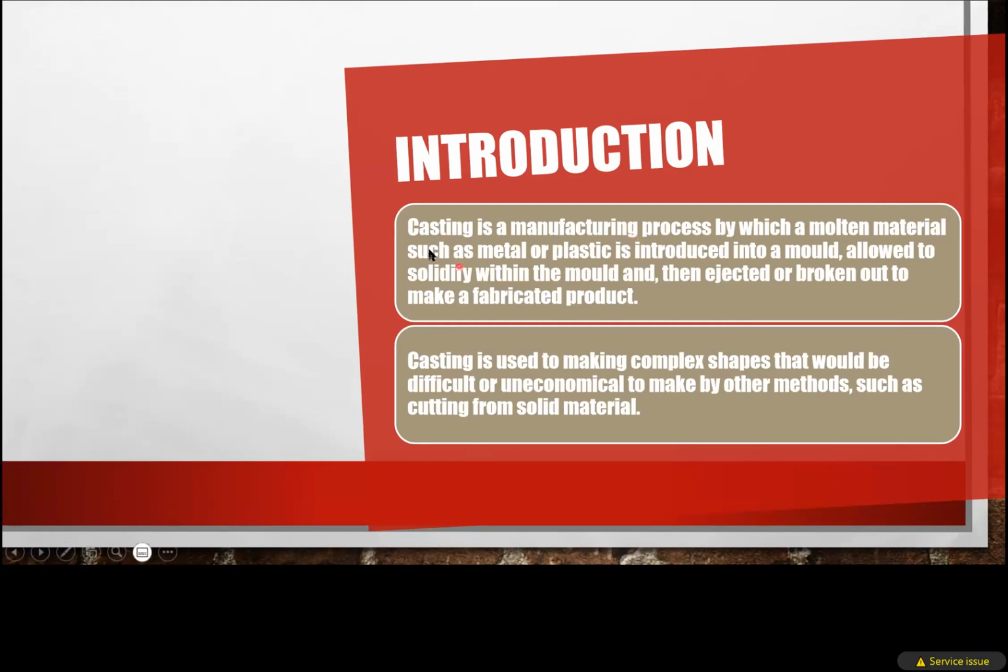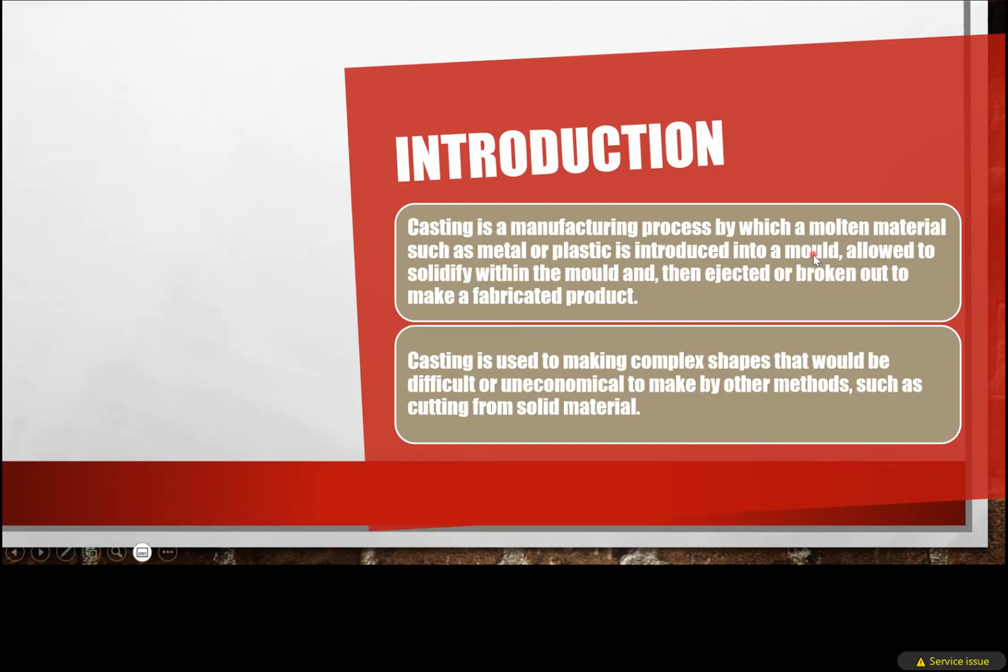See what the definition says here. Casting is a manufacturing process in which molten material means the metal in its liquid state, that may be metals or plastics. Here the term material means both metals and plastics. If you consider the metals, they should be in liquid form, and that liquid metal will be poured into a mold, which is called a mold or mold cavity.